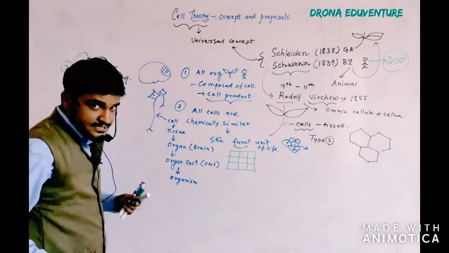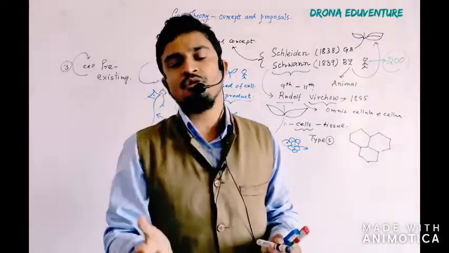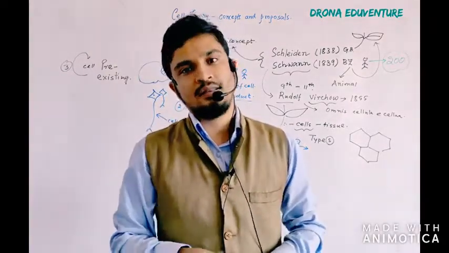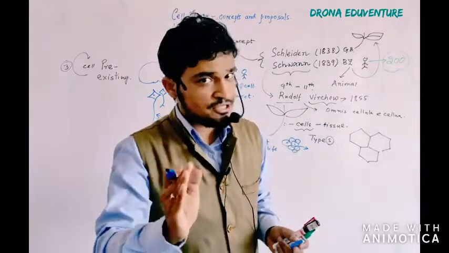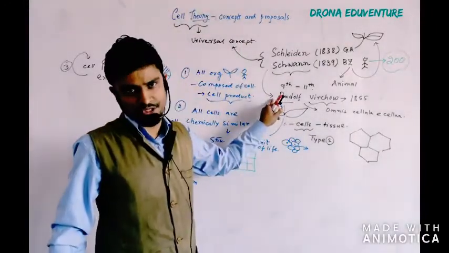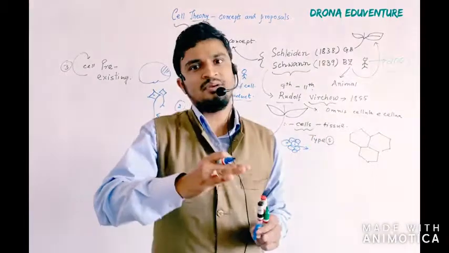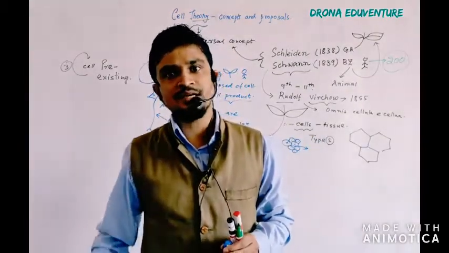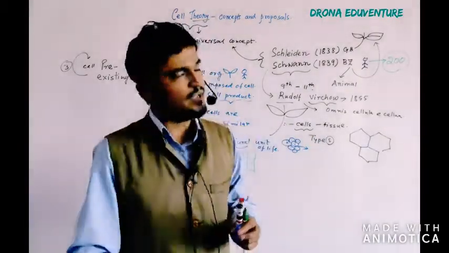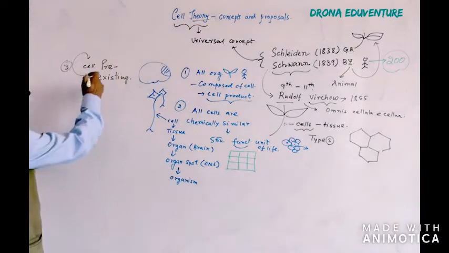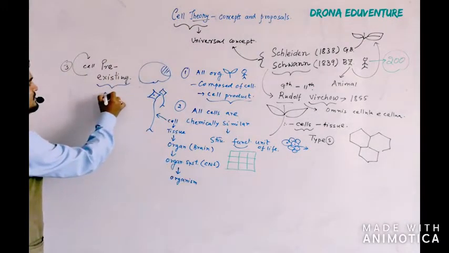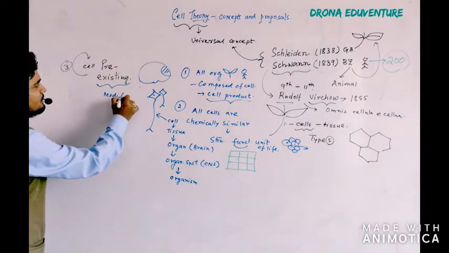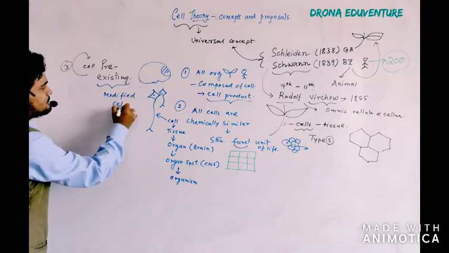As per the Schleiden and Schwann theory, there was no concept of where the cell originated from. So the origin of the cell was given by Rudolf Virchow. He told all cells are coming from pre-existing cells. That is how the new cells are coming into existence. So all cells are coming from pre-existing cells. It is the modified cell theory.